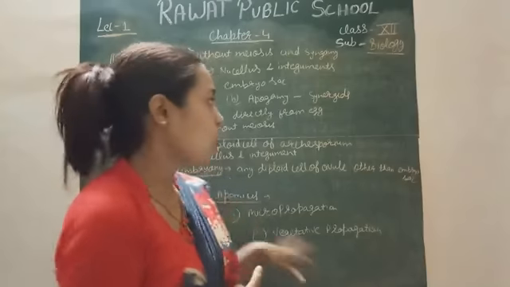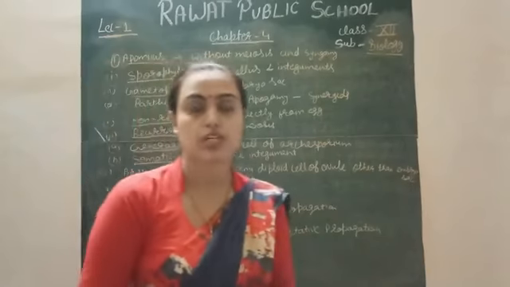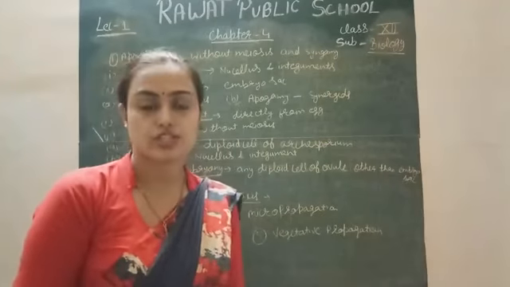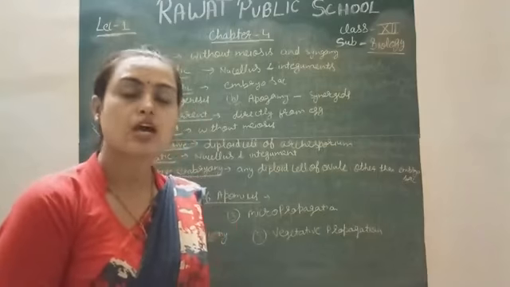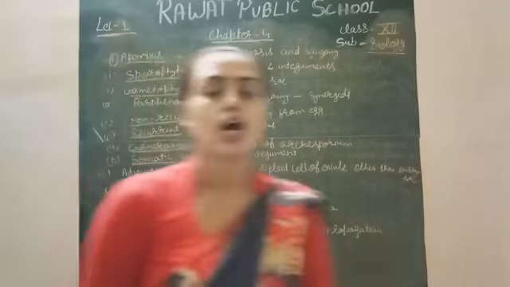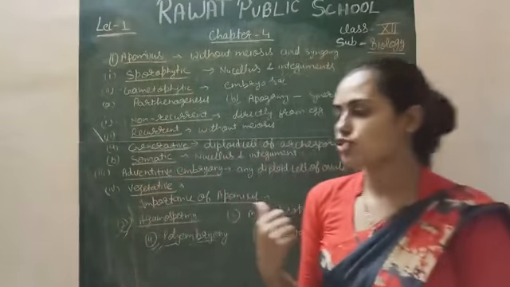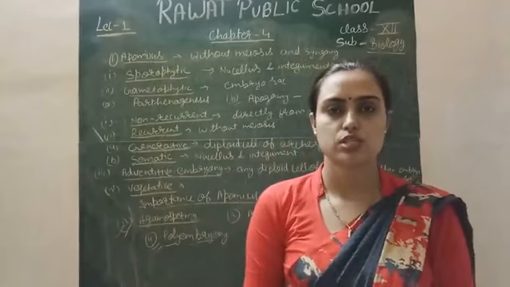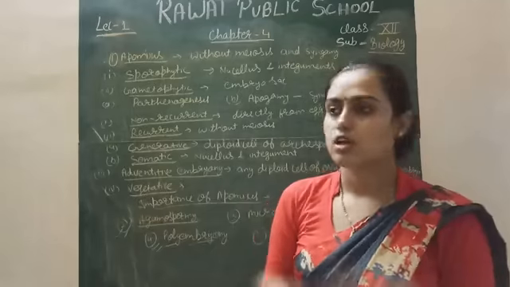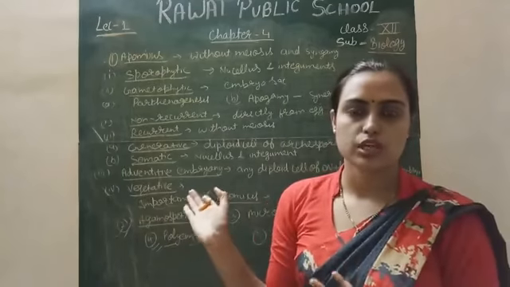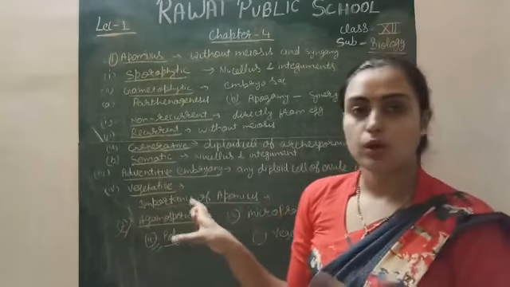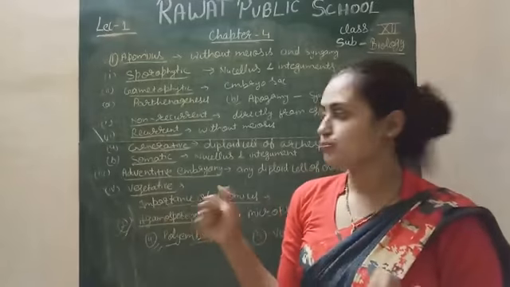In all these processes of reproduction, meiosis and the fusion of gametes do not take place. It means fertilization, syngamy and meiosis do not take place. Still they produce the embryo and the new plant. So they are also counted as reproduction, but generally as asexual reproduction, because in the sexual mode there is fusion of male and female gametes. In that condition there is no fusion or syngamy, so they are called the asexual mode of reproduction. This is all about chapter number 4. Thank you.